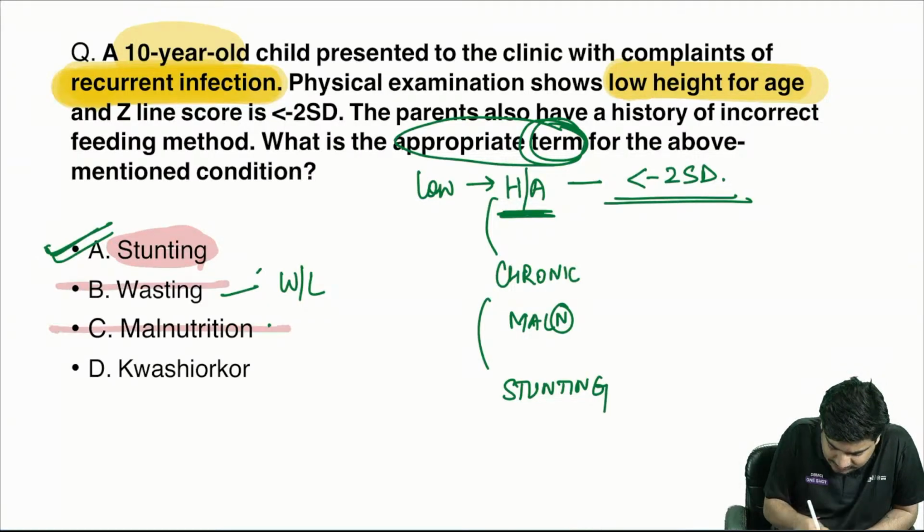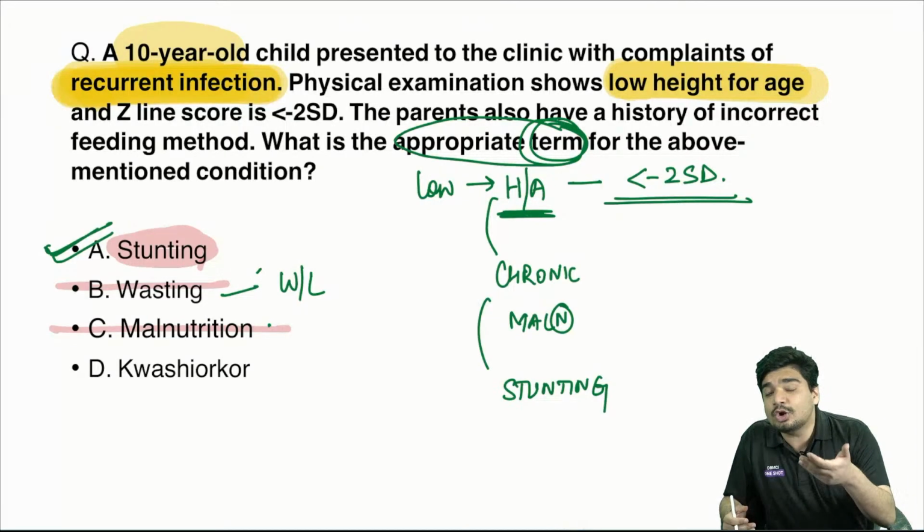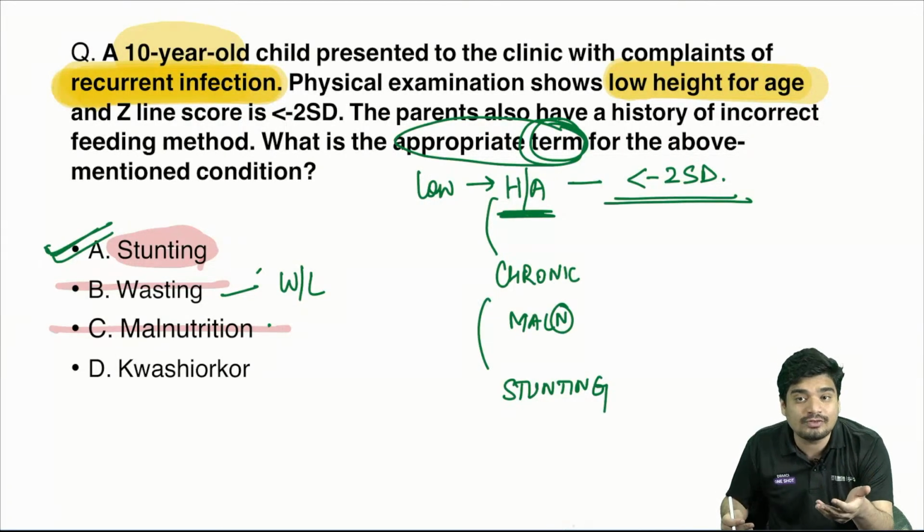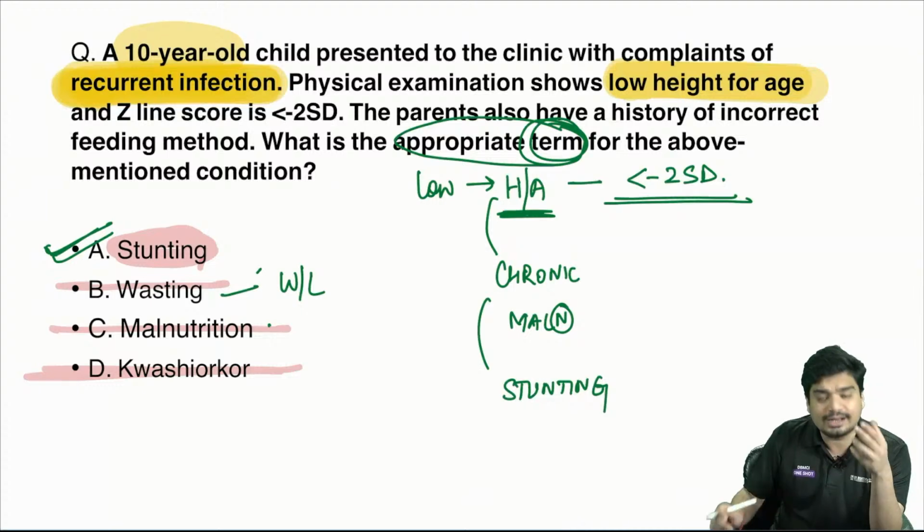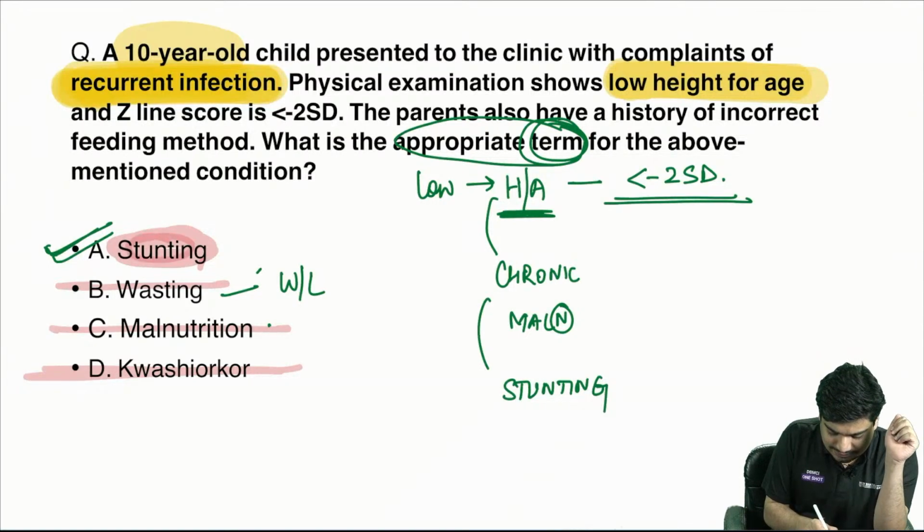So this is incorrect. This is Kwashiorkor. They haven't given you loss of visceral protein. They haven't given you loss of albumin. So Kwashiorkor is not going to be the answer. This is stunting.